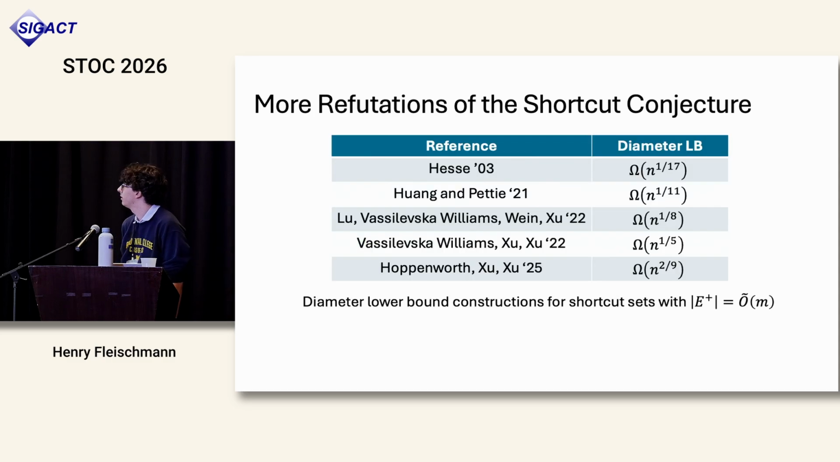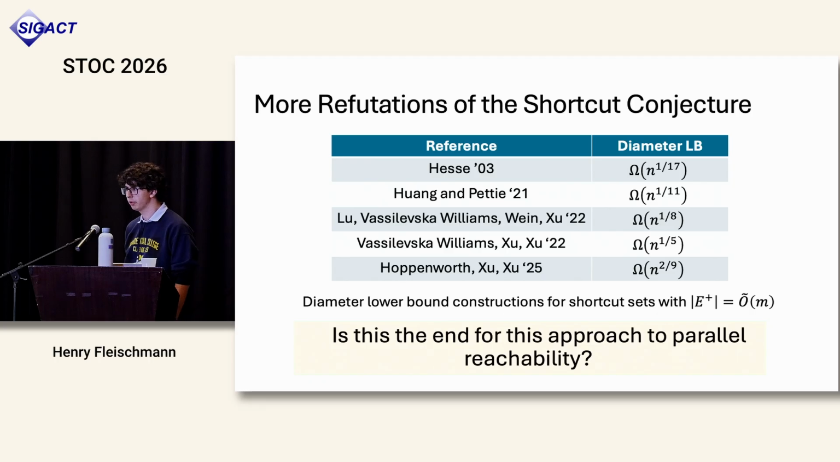And in the time since, there's been a series of strengthenings of lower bounds for shortcut sets. We've gone all the way from n to the 1/17th up to n to the 2/9 from Hoppenworth, Zhu, and Zhu in 2025. And in this table, for each reference, this is a family of graphs such that any shortcut set of size O tilde of m can't reduce the diameter better than the bound on the right. Okay. So it's very natural to think at this point that the approach I sketched for parallel reachability, compute a nice shortcutting of the graph and then just run BFS, is dead.